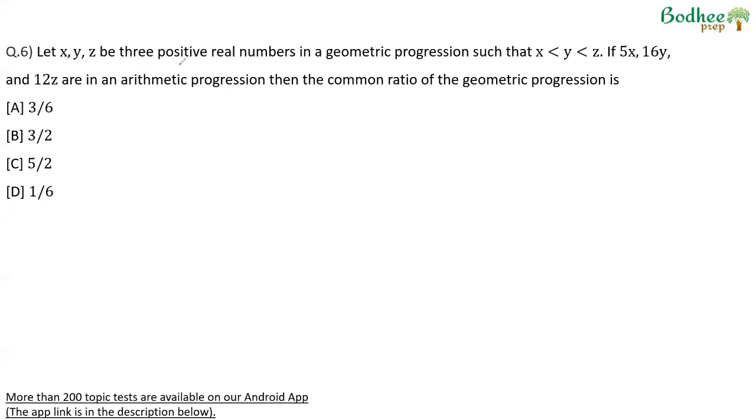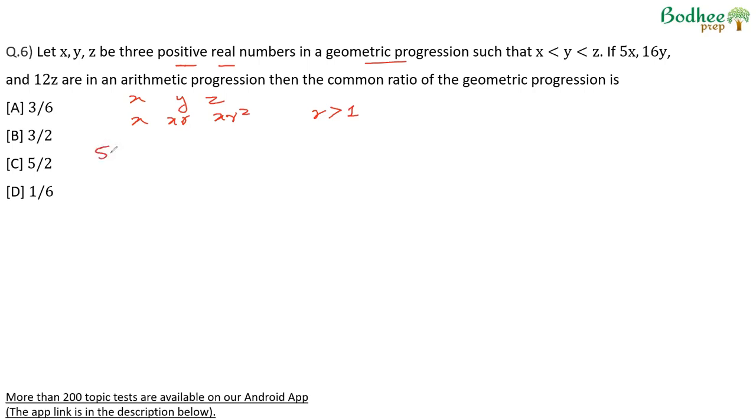Let x, y, z be 3 positive real numbers in geometric progression such that x is less than y is less than z. If 5x, 16y, and 12z are in arithmetic progression, now we can say that x, y, z can be written as x, x into r, common ratio, x into r square. R being greater than 1, so that x is less than y, which is less than z. Now 5x, 16y, and 12z are in arithmetic progression.